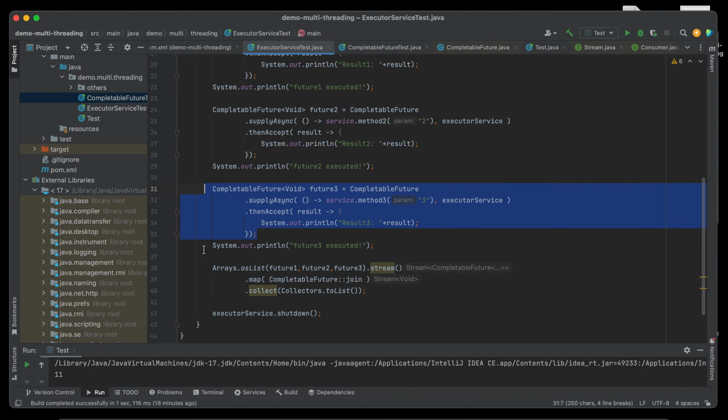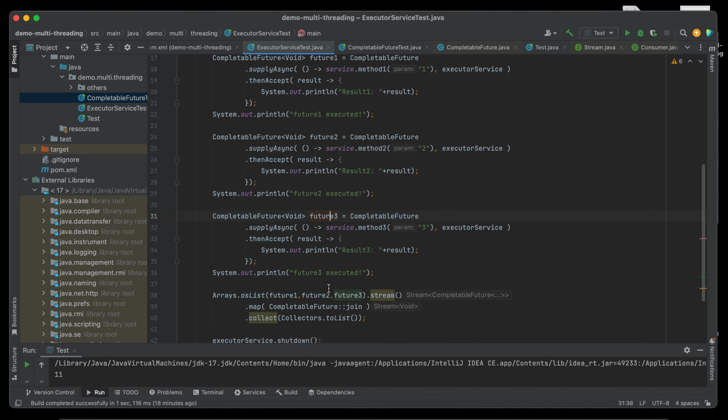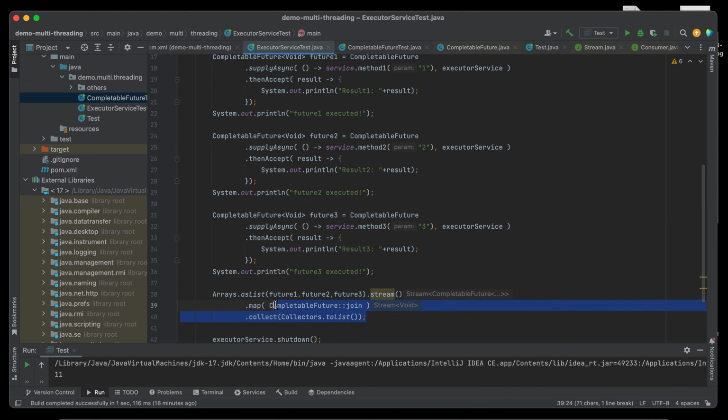So in the end, we combine these three CompletableFutures, 1, 2, and 3. That's why we have here arrays as lists.